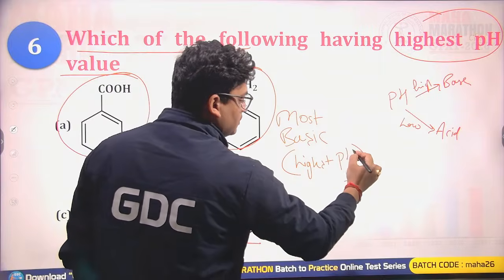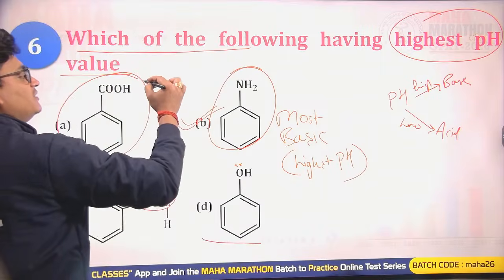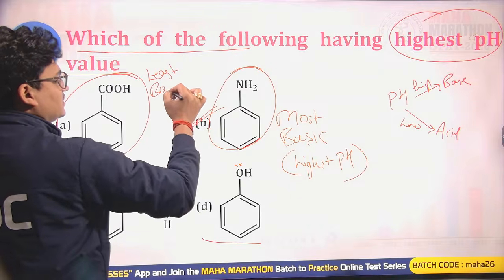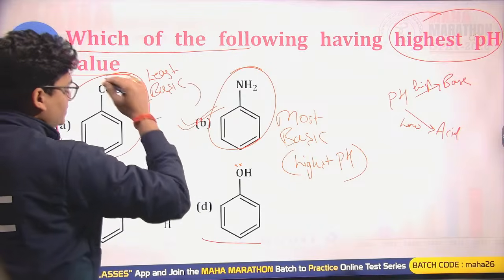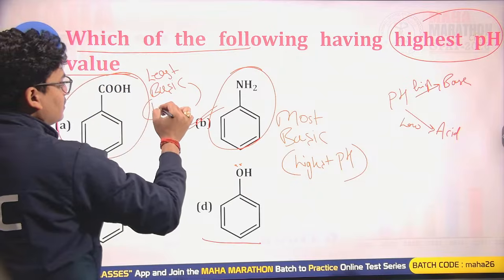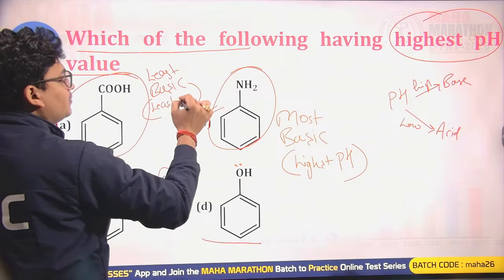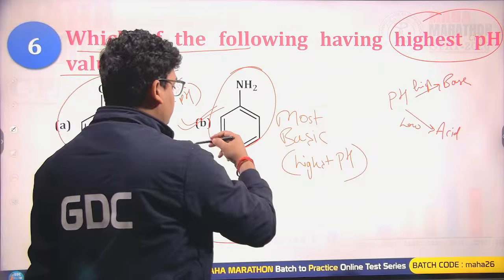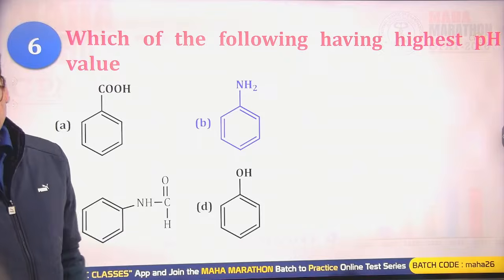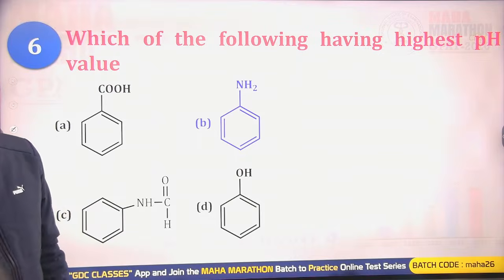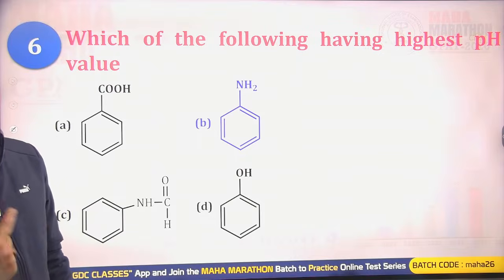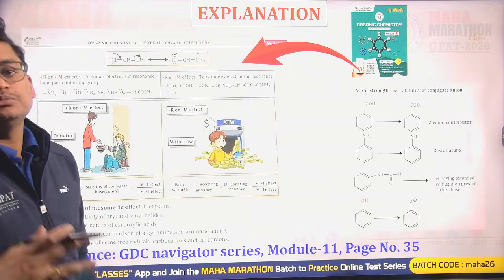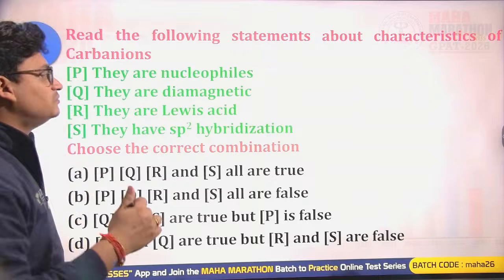While this benzoic acid will be having the least basic, least pH value. So the highest pH is for this B, that is the aniline. So yes, that will be the right answer. B will be having the highest pH value, the most basic compound.